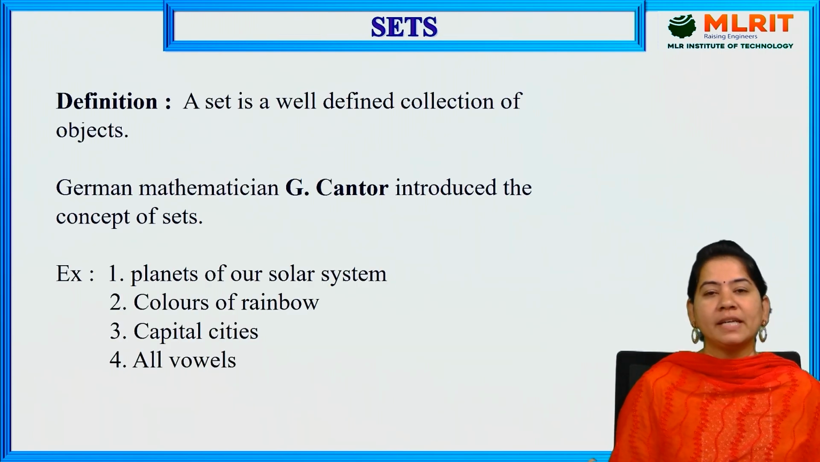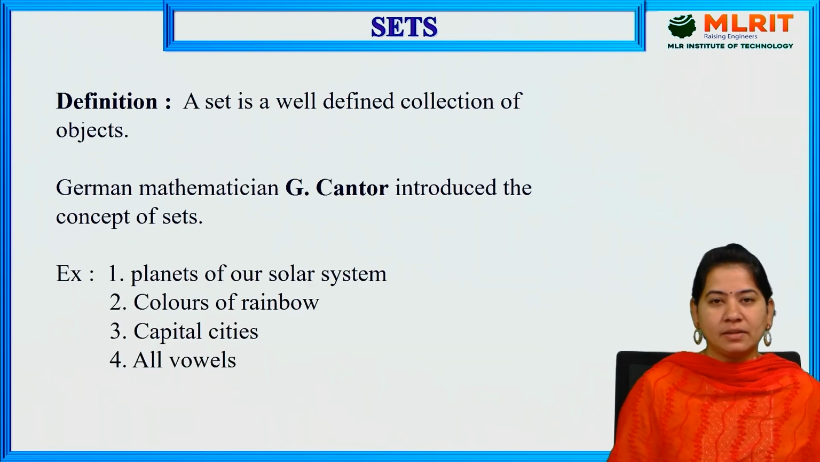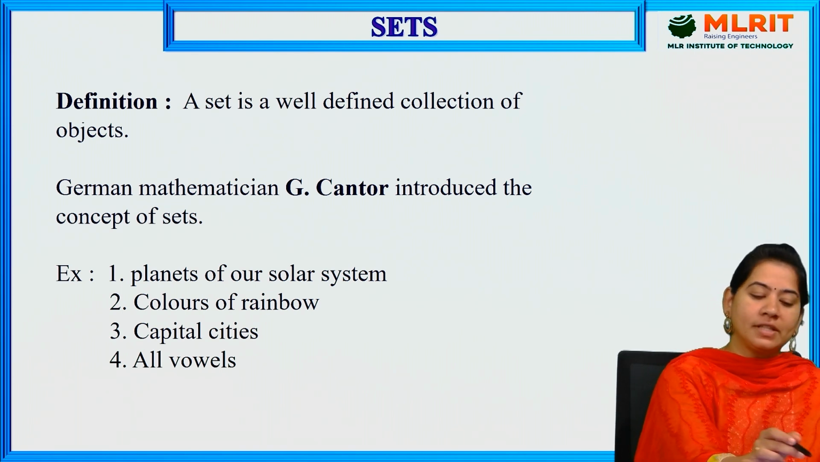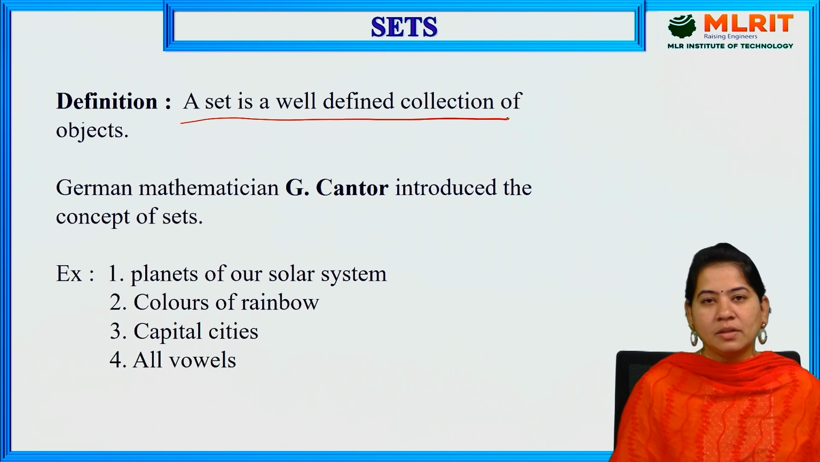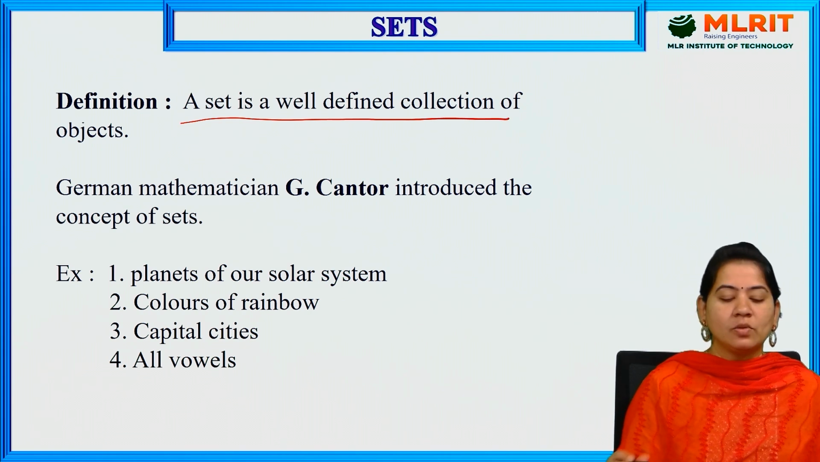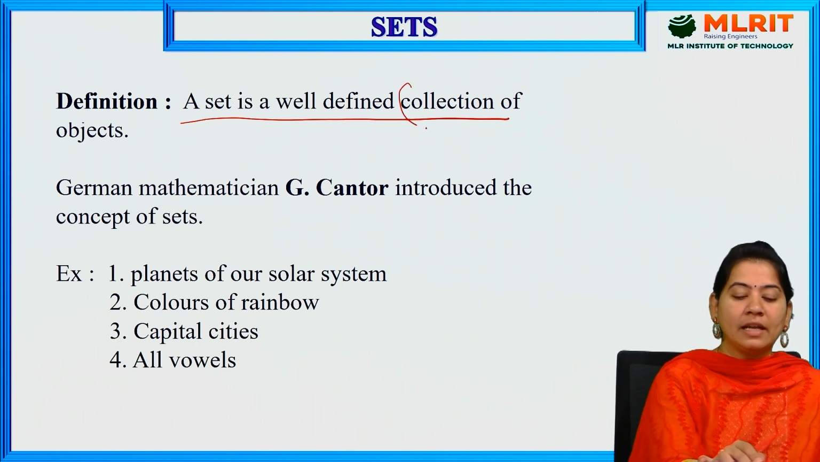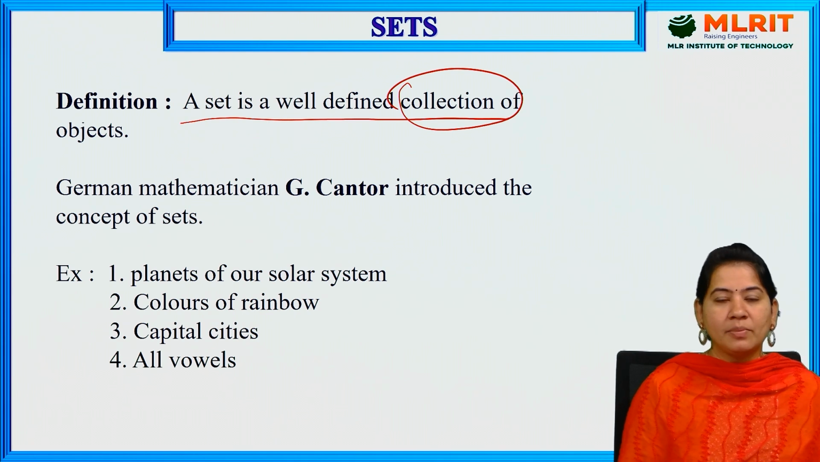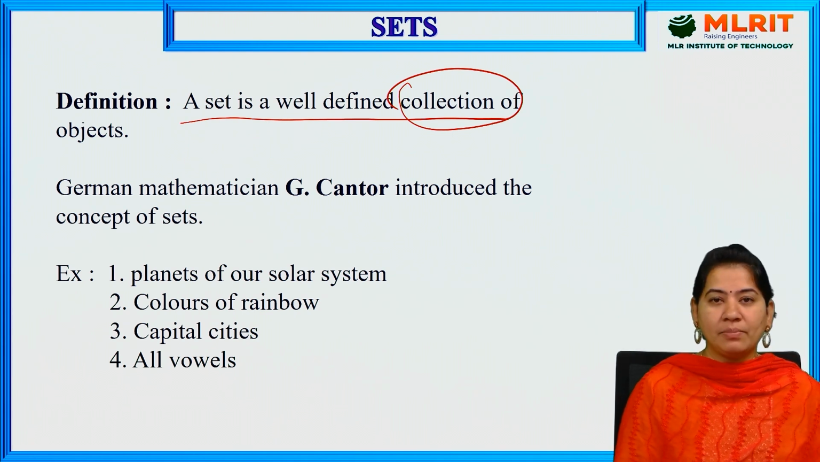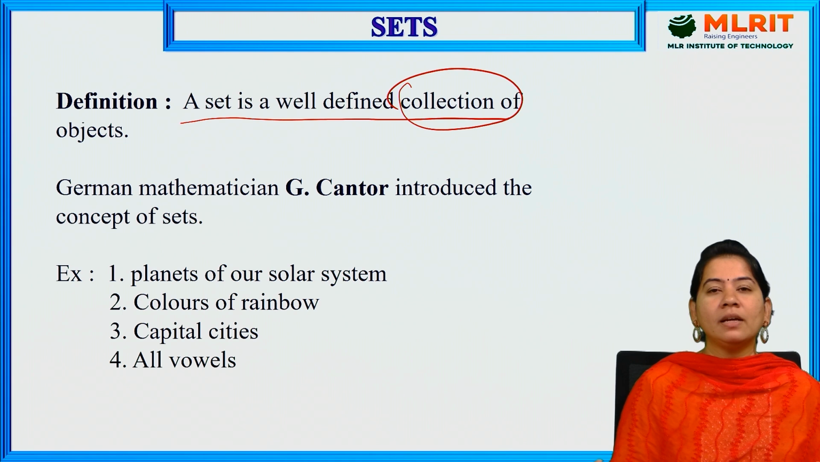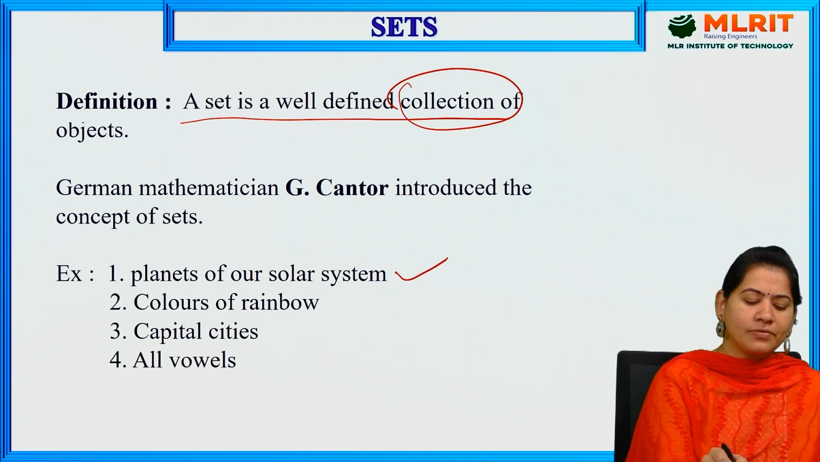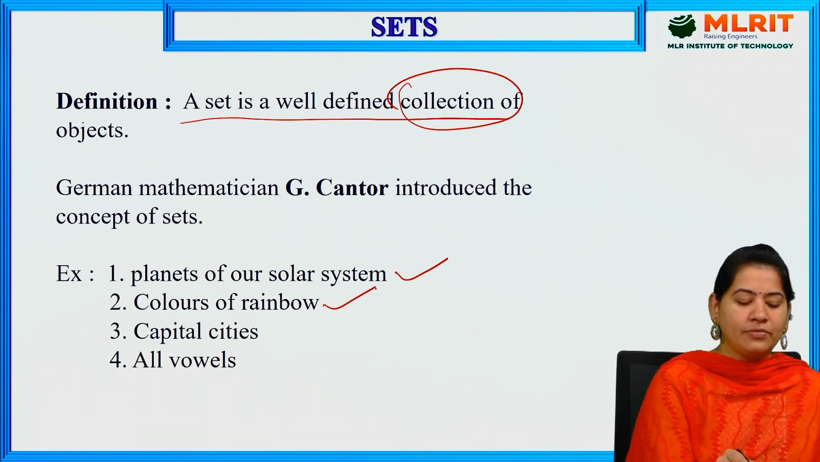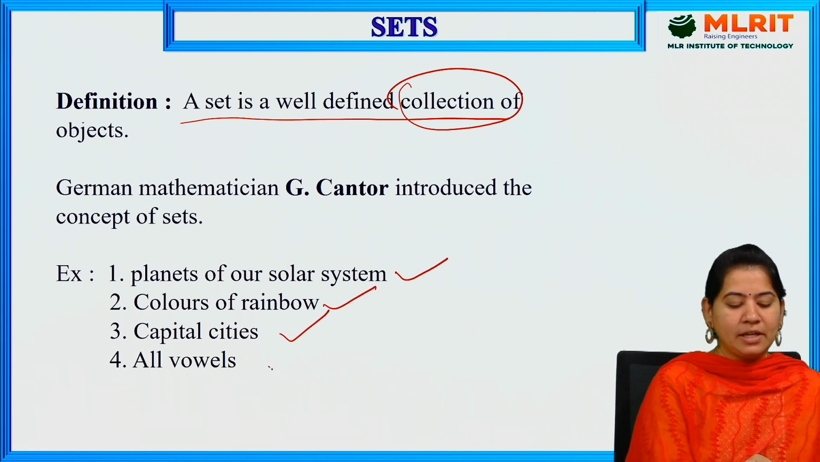So first let us understand what is meant by set. The definition of the set is, a set is a well-defined collection of objects. So basically we can understand that it is a collection of objects, but the collection must be well defined. We cannot consider any collection of objects as a set. So it must be well defined. Examples of sets are planets of our solar system, colors of rainbow, capital cities and all vowels.